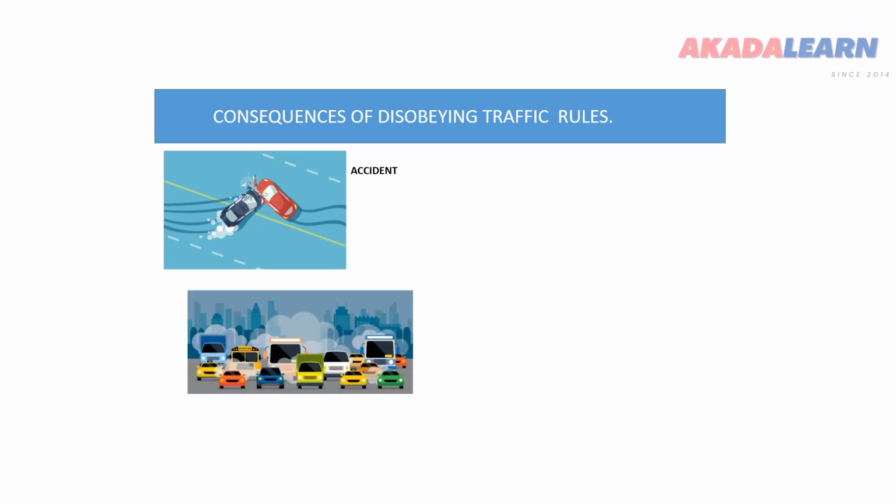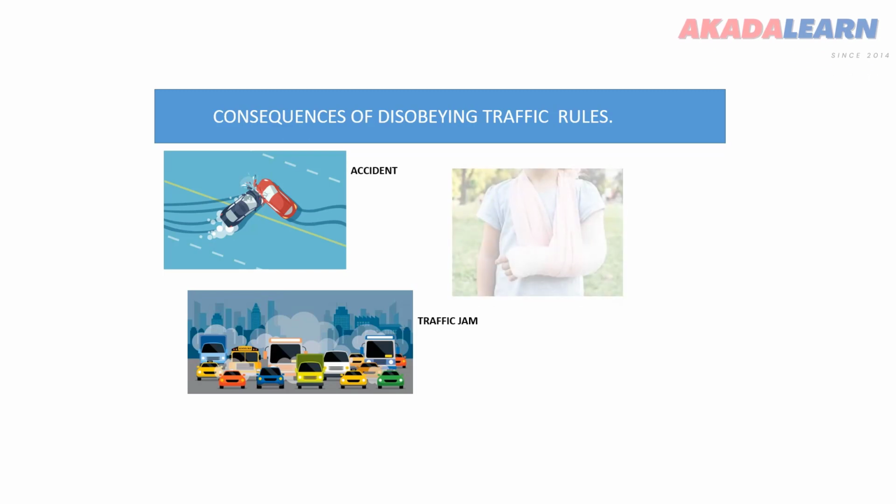The next one is traffic jam. This usually occurs when we do not obey traffic rules. Sometimes the traffic lights are neglected by vehicles and motorcycle drivers, especially in our country here, Nigeria. So let's endeavor to encourage our parents to obey the traffic rules when they are driving.